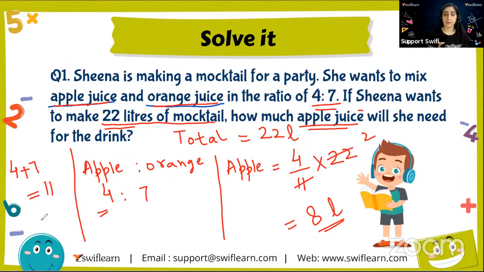I have added 4 plus 7, which comes out to be 11. So the apple juice is 4 portions, 4 over 11 of the total, where "of" means multiplication. Out of the total, 4 over 11 portion will be apple juice. Simple as that, right? On solving this, I get that apple juice is equal to 8 liters.